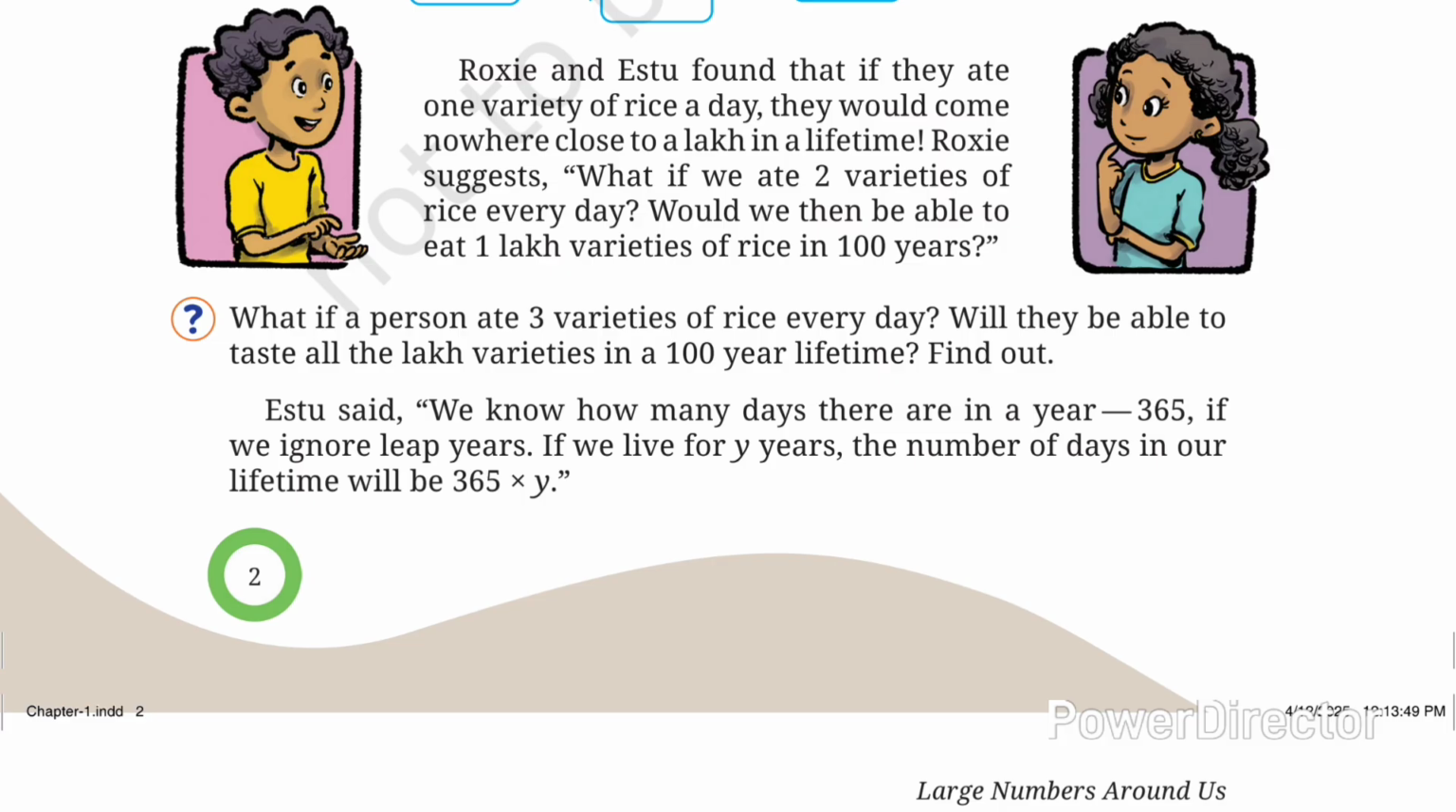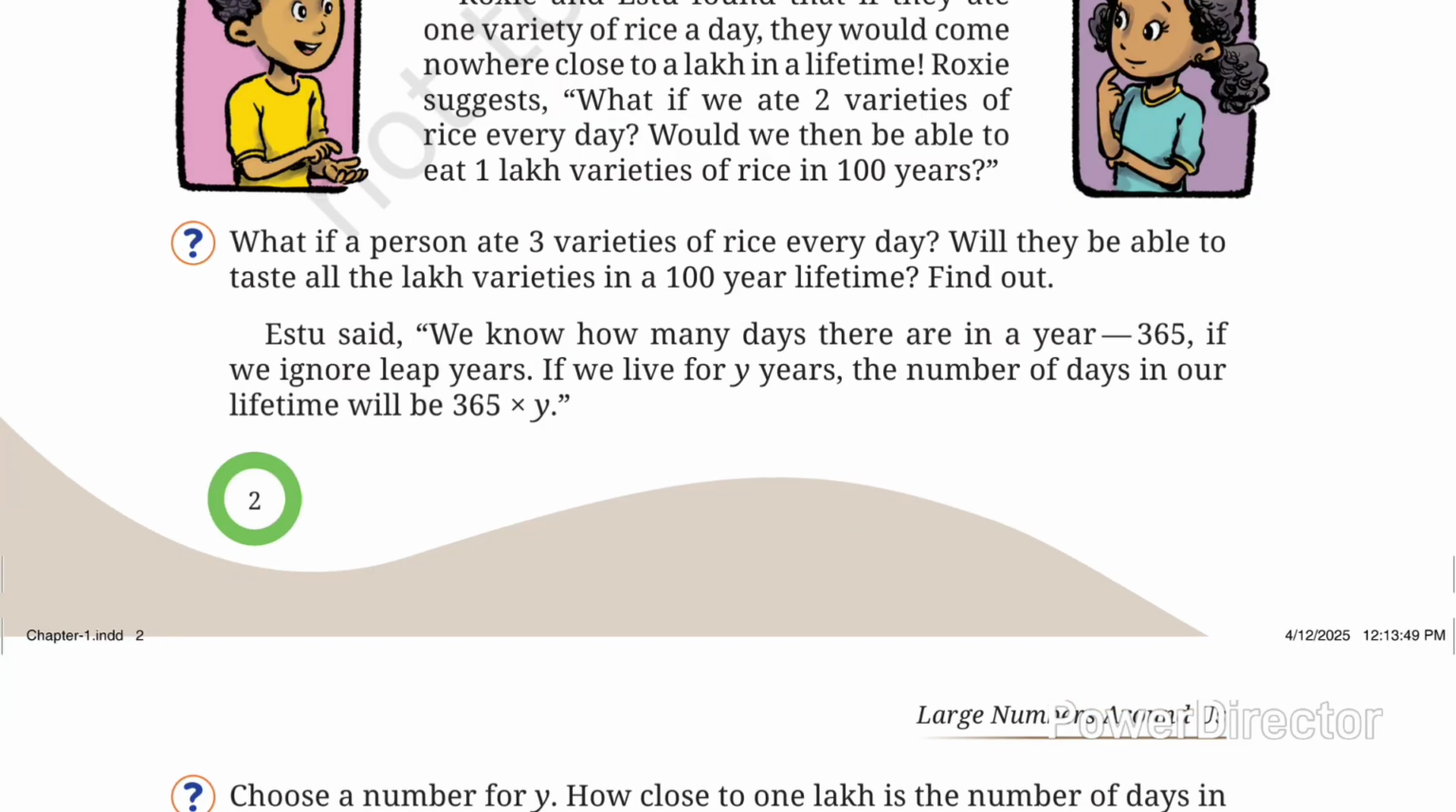What are they talking about? They're talking about the matter that if they ate one variety of rice per day, they would not complete 1 lakh varieties in a lifetime of so many years. Roxy suggests, what if we ate two varieties of rice every day, would we then be able to eat 1 lakh varieties of rice in 100 years? Here, Roxy is saying that if they ate two varieties of rice per day, then they would be able to complete all the 1 lakh varieties in a 100-year lifetime. This question is taking place.